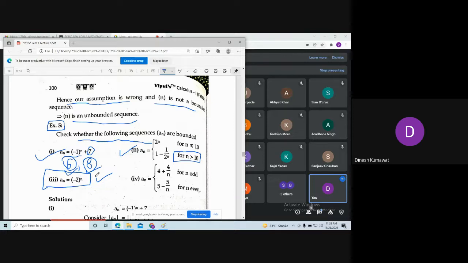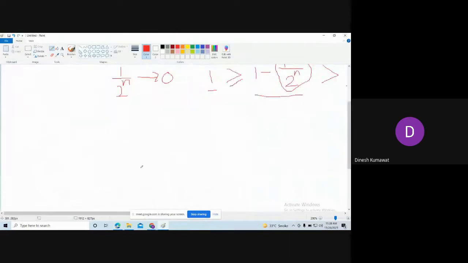Or if you want, you can use our statement of theorem also. That is, you just take the modulus value. Using that, this is quite straightforward. What is mod of minus 2 to the power n? Using the property of real numbers, this is the same as mod of minus 2 to the power n.